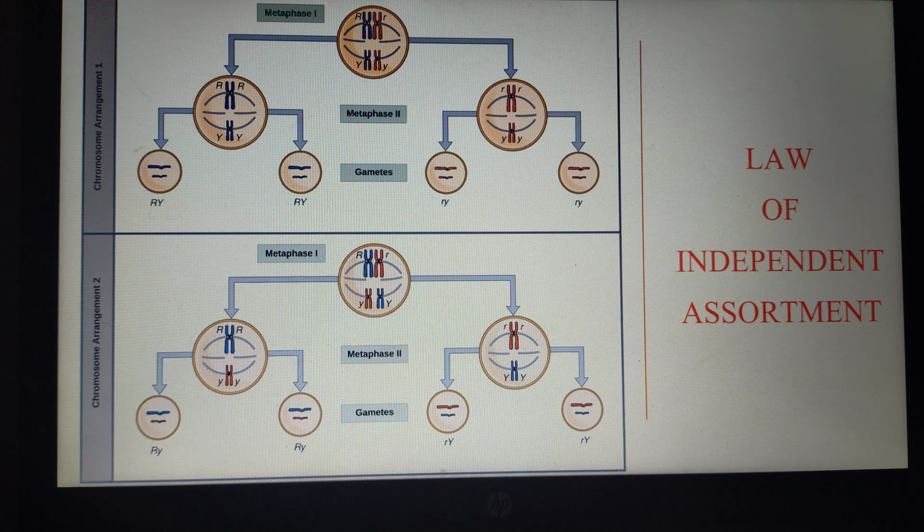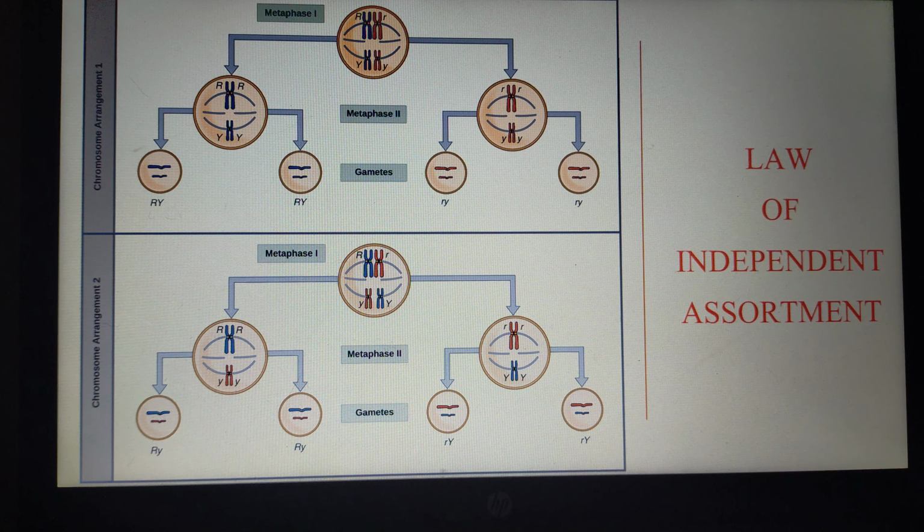And this law of independent assortment is the conclusion made based on the results of the dihybrid cross. And the law of independent assortment is very important because of this independent assortment, because of this no compulsion, any allele may go with any other allele, leading to genetic diversity, right?